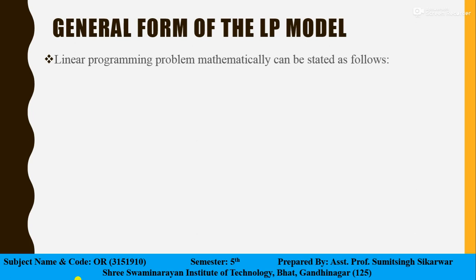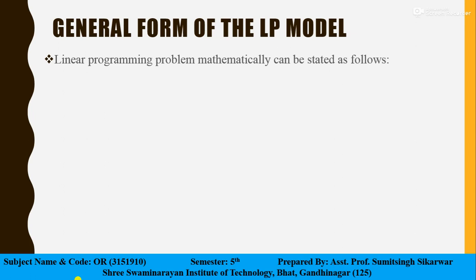As we know, linear programming represents the relation between the variables linearly. In linear programming, it can be mathematically stated as follows.